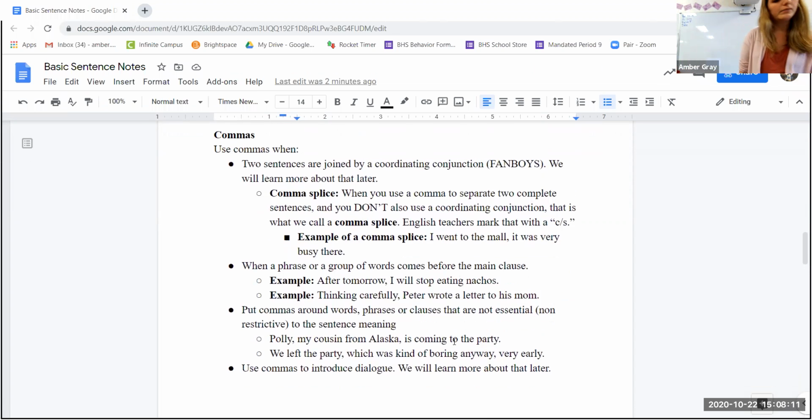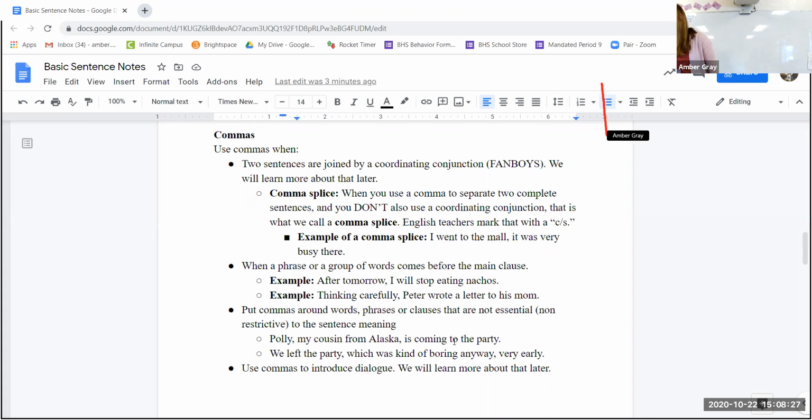Commas. Now I'm going to talk about commas because I think it's helpful for a lot of people, because a lot of people mess this up. So, two sentences. Use commas when two sentences are joined by coordinating conjunctions, FANBOYS. We'll learn more about this later.